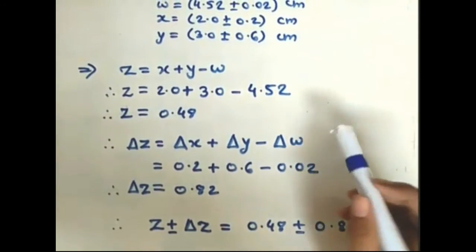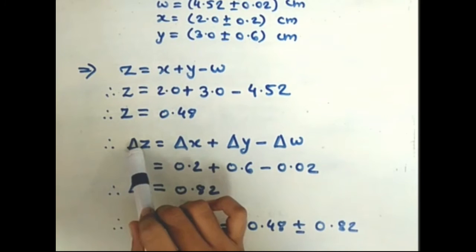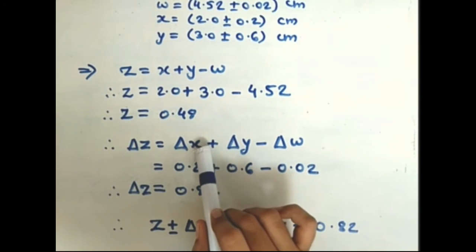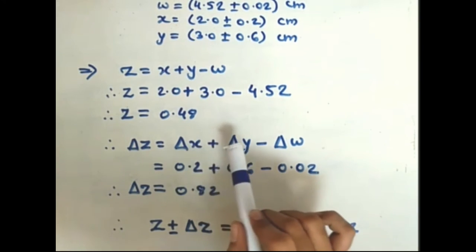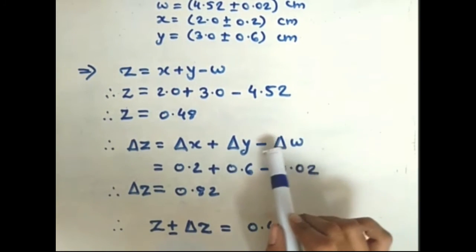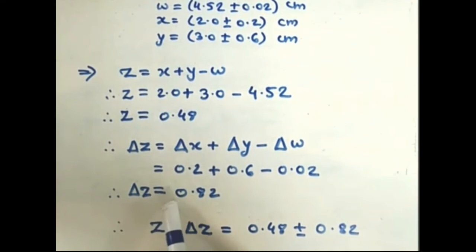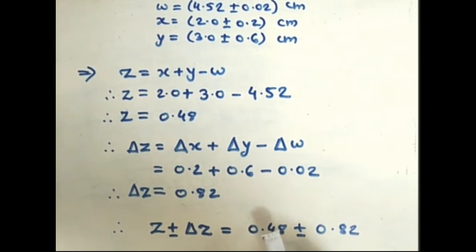Now, secondly, we have to calculate del z. The formula of del z equals del x plus del y plus del w. By putting the uncertainties in the equation, we get del z equals 0.82 and the final result is, that is, z plus minus del z equals 0.48 plus minus 0.82.